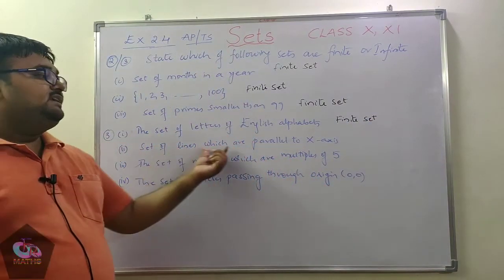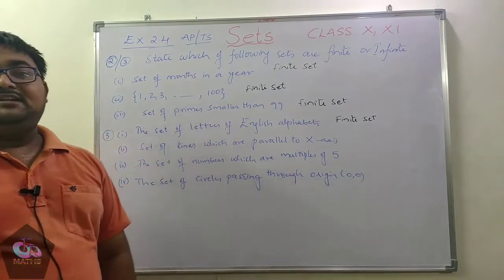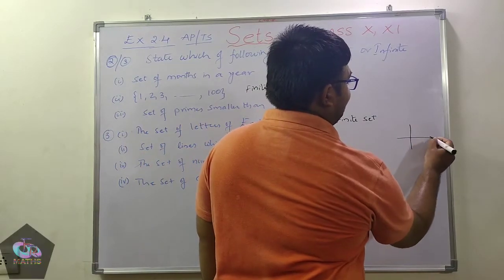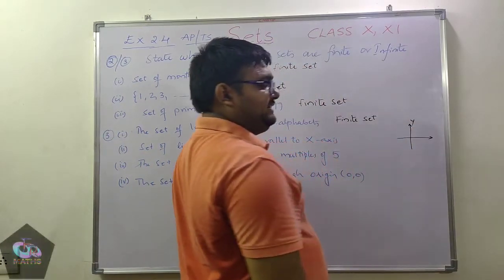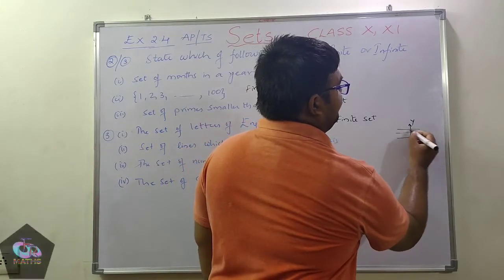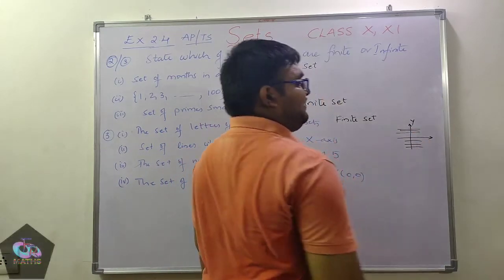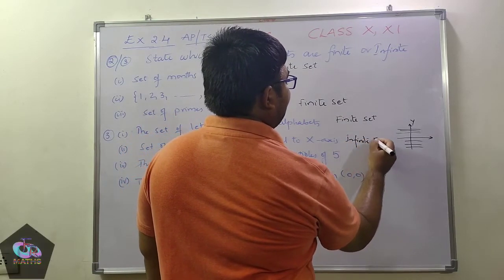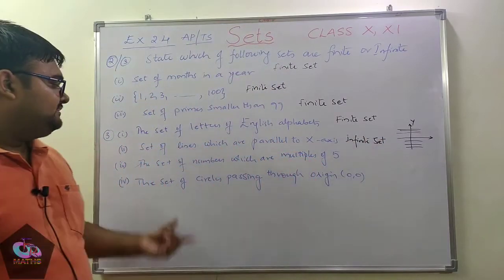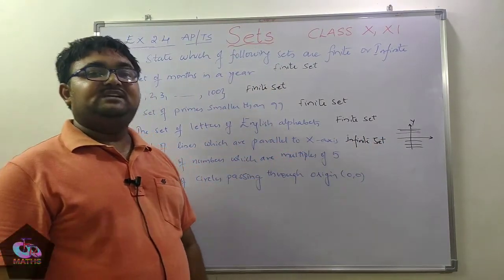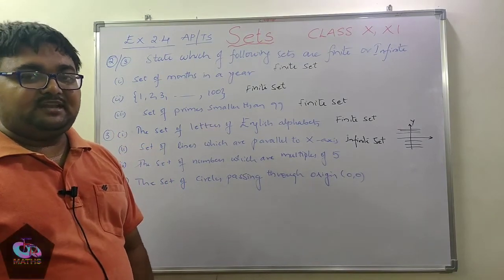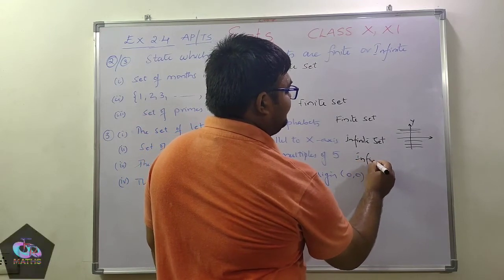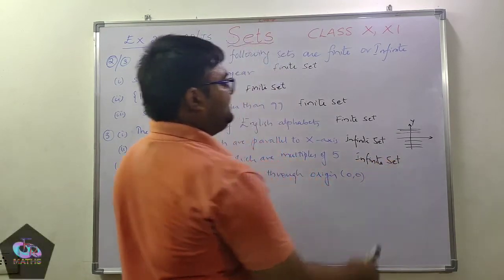Next, set of lines which are parallel to x-axis. Parallel to x-axis, how many lines can we draw? If you visualize, this is x-axis and this is y-axis. Parallel to x-axis I can draw infinite parallel lines. Hence it is an infinite set. Next, the set of numbers which are multiples of 5. How many multiples of 5 will be there? We have an infinite number of multiples of 5. Hence it is an infinite set.